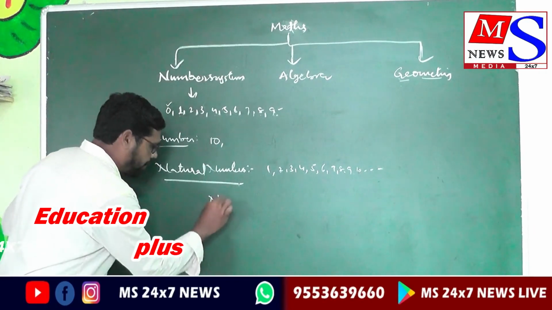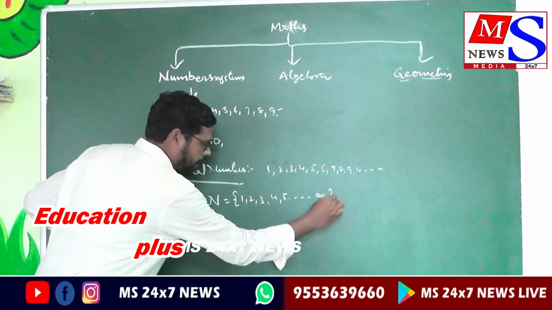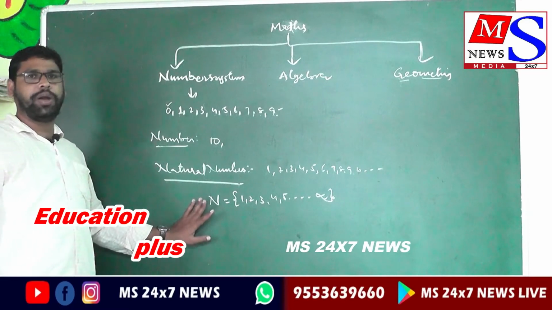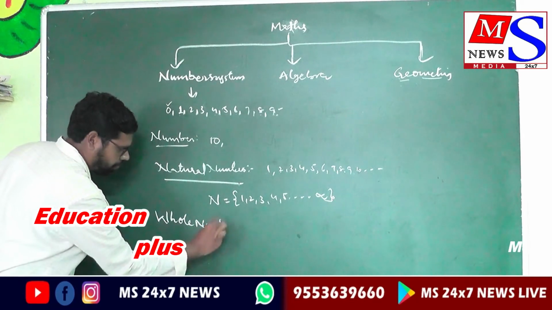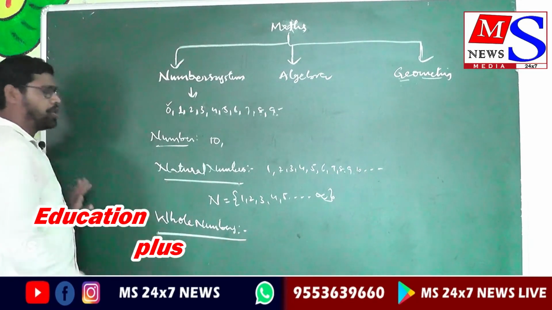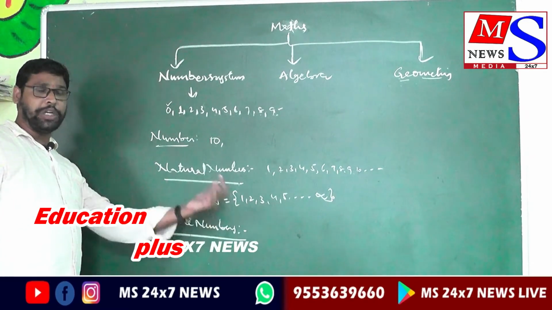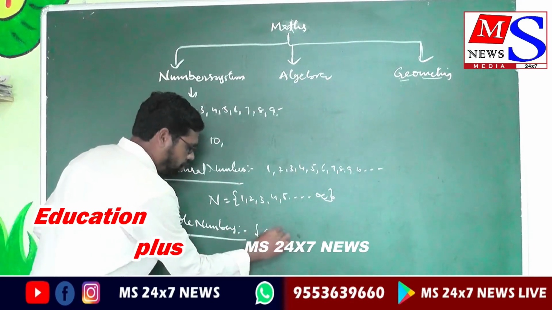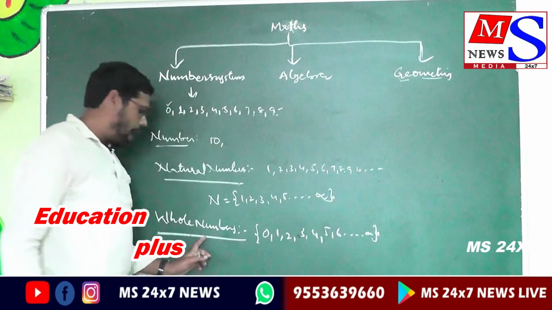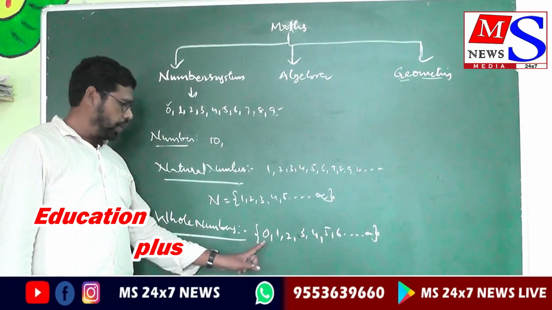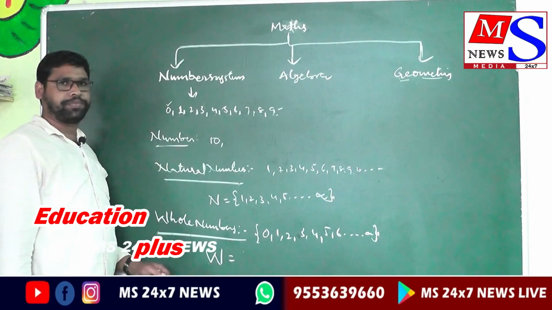Natural numbers are denoted by capital N: 1, 2, 3, 4, 5, and so on up to infinity. So next, the whole numbers. What is a whole number? It is nothing but all the counting numbers including 0. So 0, 1, 2, 3, 4, 5, 6 up to infinity. All the counting numbers including 0. These are denoted by capital W.